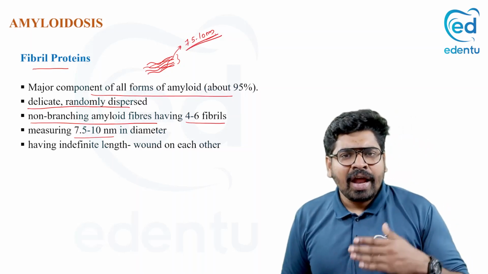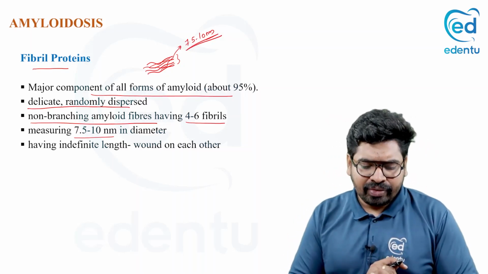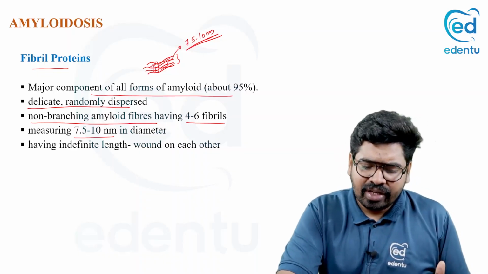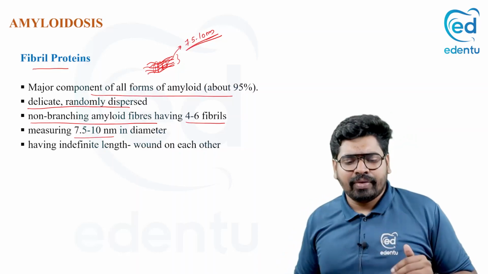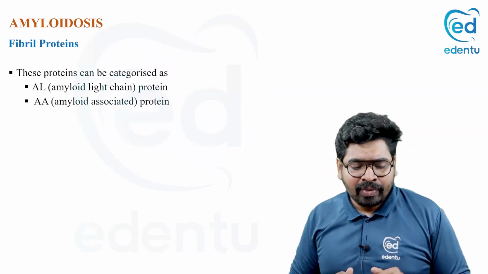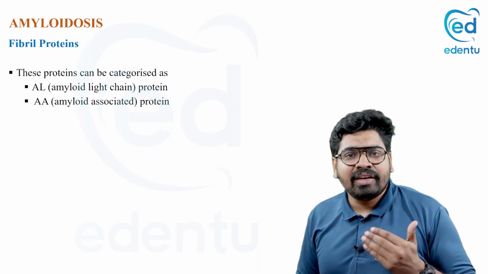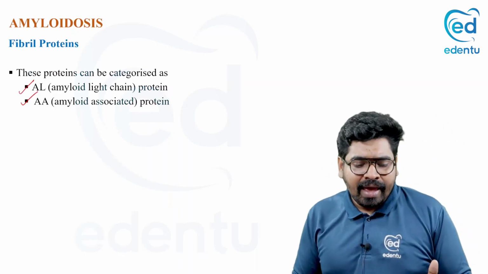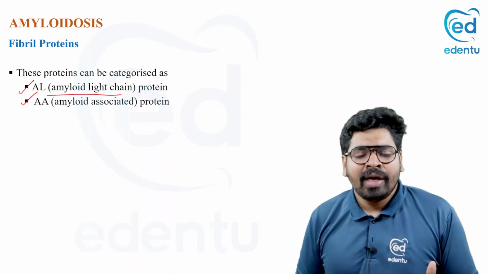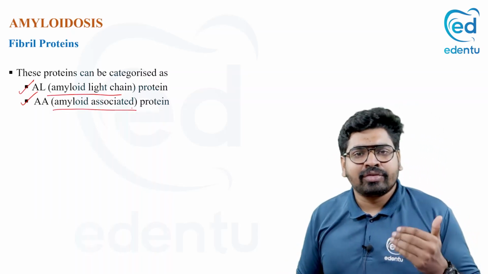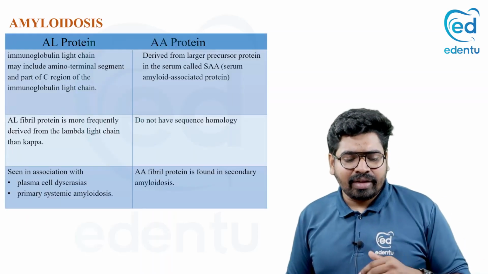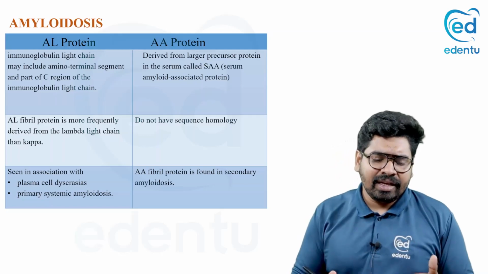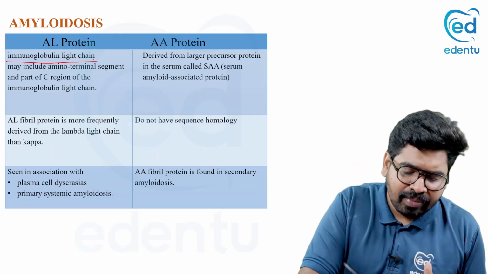Randomly dispersed non-branching fibers, and they will wind on each other and form a bundle. That is what a fibrillar protein does. Now, this fibrillar protein can be divided into two, that is AL protein and AA protein. AL is amyloid light chain, and AA is amyloid associated protein. Now, let's see what AL and AA are. AL protein is mainly the immunoglobulin light chain protein.